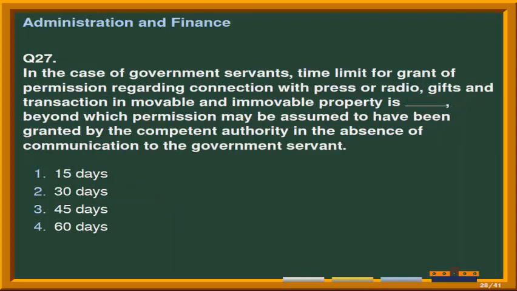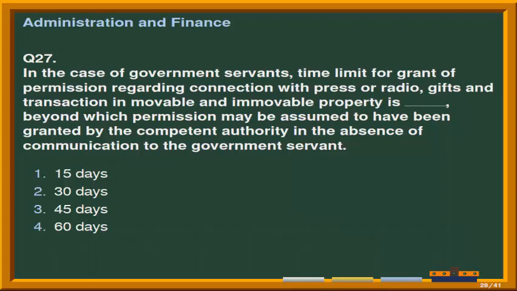Next question is, in the case of government servants, time limit for grant of permission regarding connection with the press or radio, gifts and transaction in movable and immovable property is fill-up, beyond which permission may be assumed to have been granted by the competent authority in the absence of communication to the government servant.